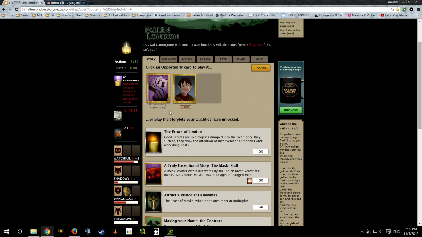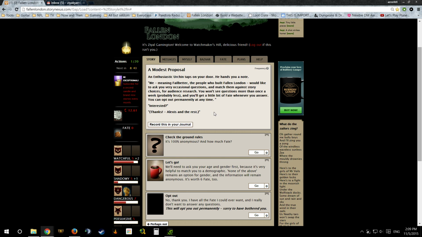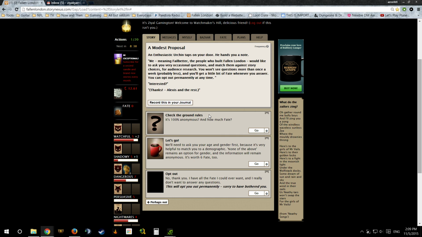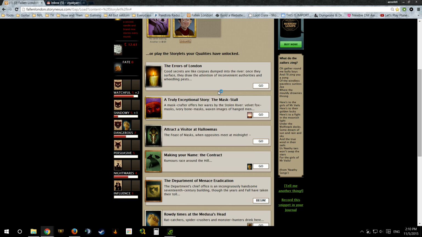Since time has passed, opportunity cards have come by. Oh, and this is something that when you see this card pop up for your opportunity deck, take advantage of it. Anytime you get a gold covered urchin card, it's the developers of the game, they want to find out some stuff. You answer a simple survey, it'll tell you right here. Basically, Failbetter Games is asking you a little bit about yourself. None of these takes options, but you answer some questions and you'll get yourself 6 Fate. Fate is the real life currency equivalent in how you take care of actions.